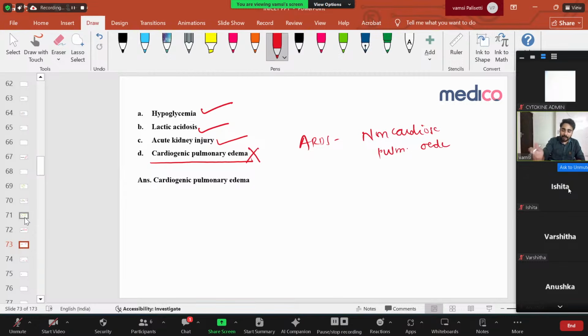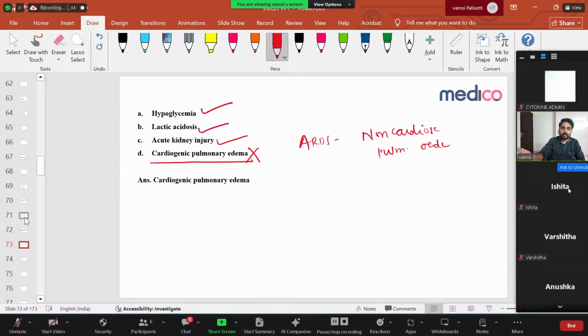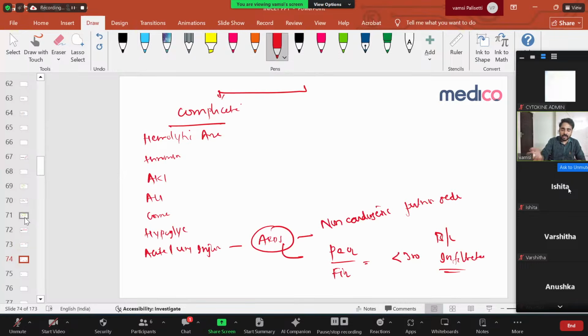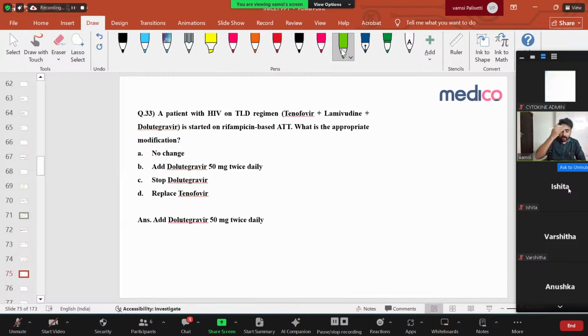Also here the examiner has given one important clue. Echocardiogram reveals normal left ventricular function. If left ventricular function is normal, how will the patient have cardiogenic pulmonary edema? That's why INICET questions are very common sense questions. You have to study the complications of malaria. Whenever this is a complicated malaria, what is the treatment of choice? Excellent. It's always IV artesunate. Never go for artesunate combination therapy or oral drugs. You have to give IV artesunate. Clear. Next question.